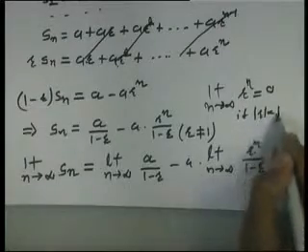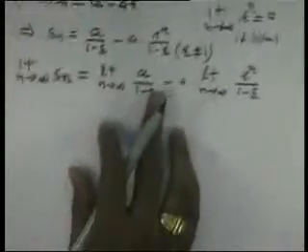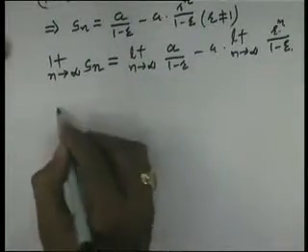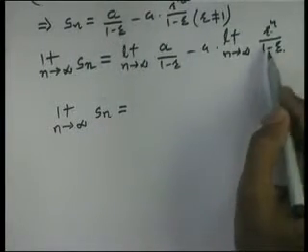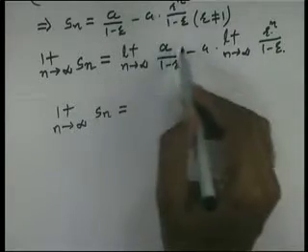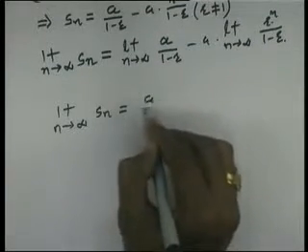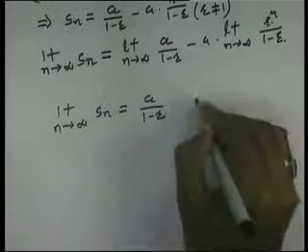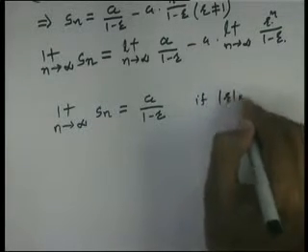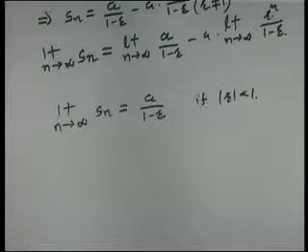So if mod r less than 1, we can see that limit n tends to infinity Sn is equal to, when we apply the limit, this term is 0, this is a constant term, so it is a upon 1 minus r, in the case of modulus r less than 1.